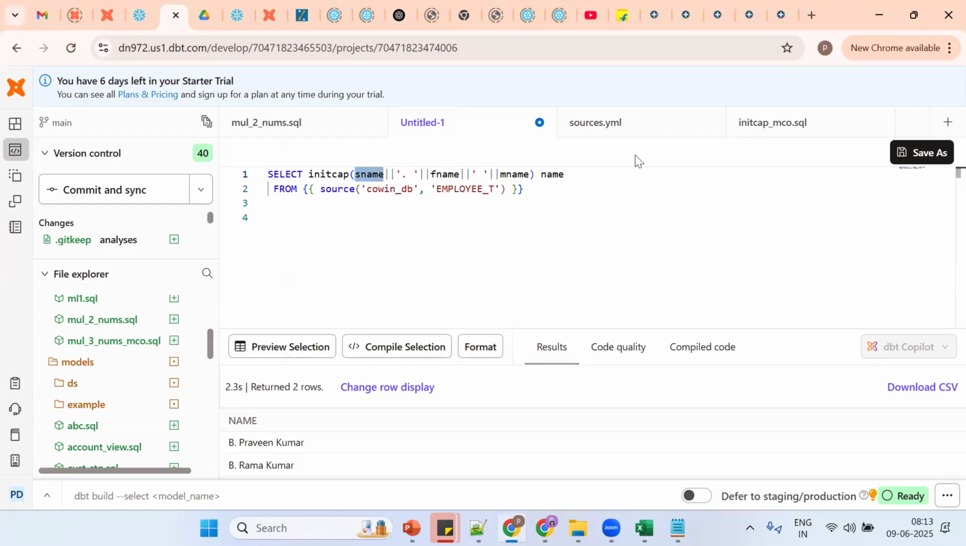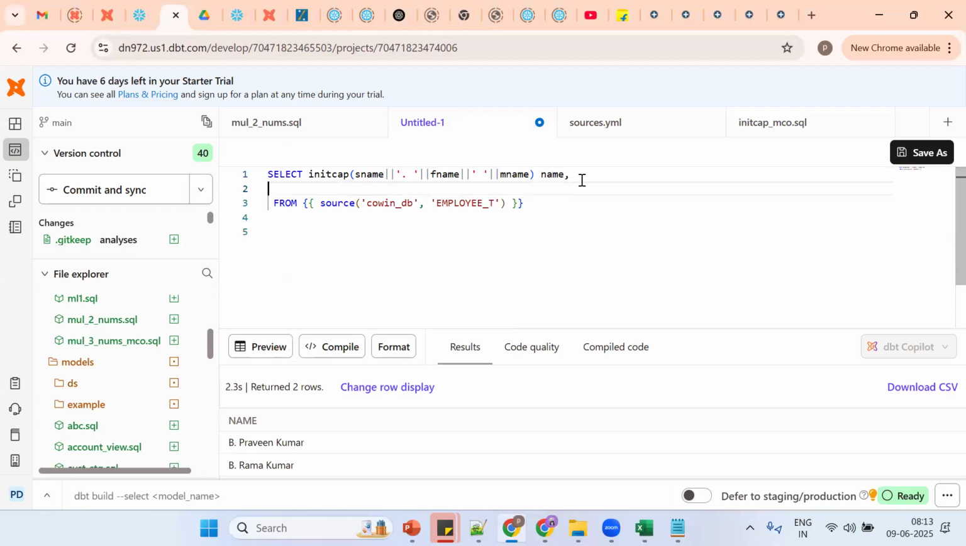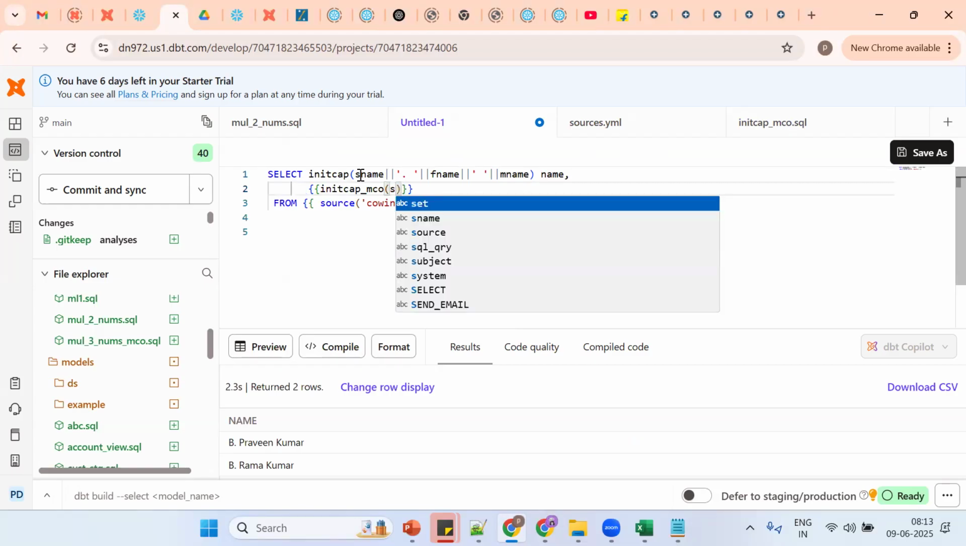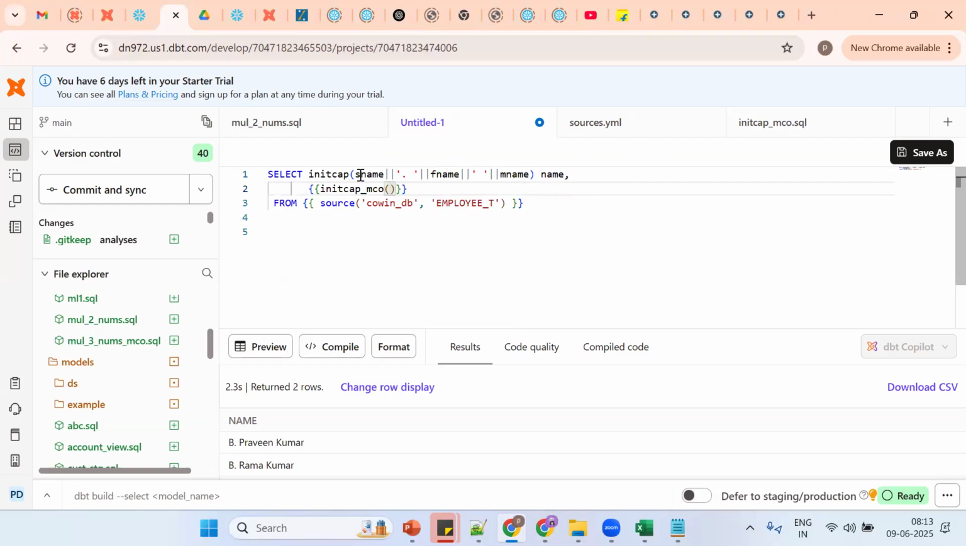So far this is good. Now how to invoke? Select, then the macro name. Already the Jinja select is there, then a Jinja expression with initcap. So what should I put here? Macro name, then arguments. What argument should we put here? Not S, comma, S. It should be the column name. Column names.